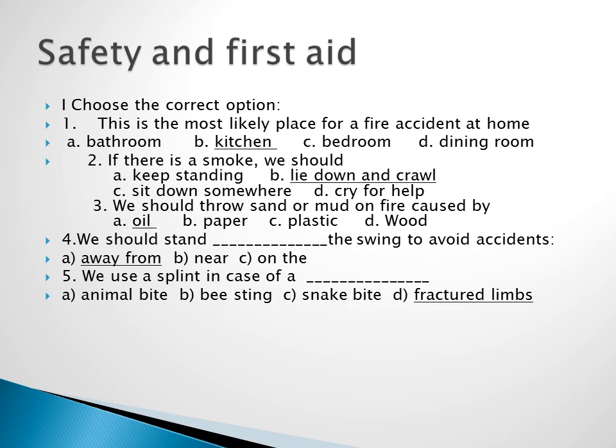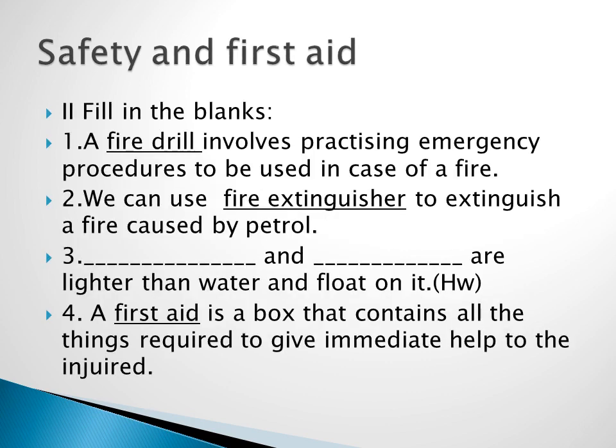Third one, we should throw sand or mud on fire caused by dash. So it is said to be oil. Underline the option oil. Fourth one, we should stand dash the swing to avoid accidents. So we should stand away from the swing. Underline the first option, away from. Fifth one, when will you use a splint? When you have fractured limbs, you have to use the splint.